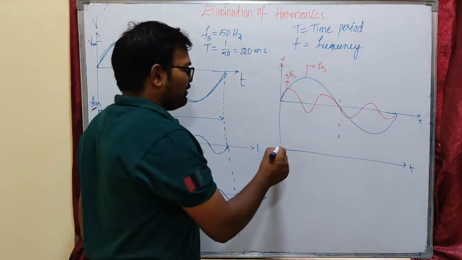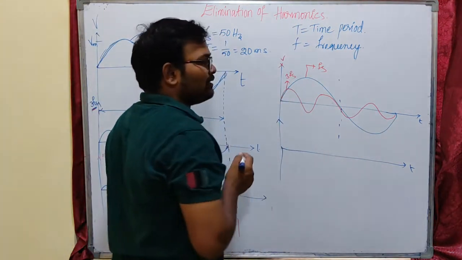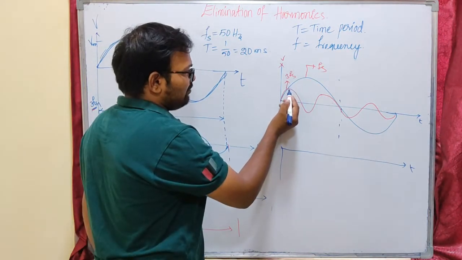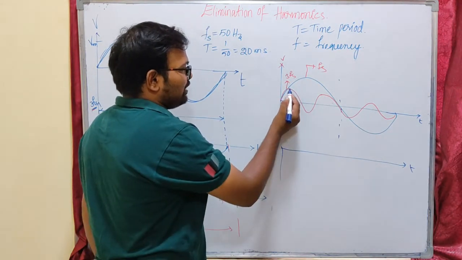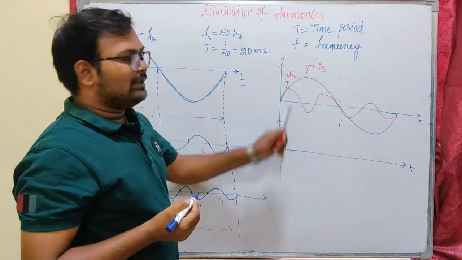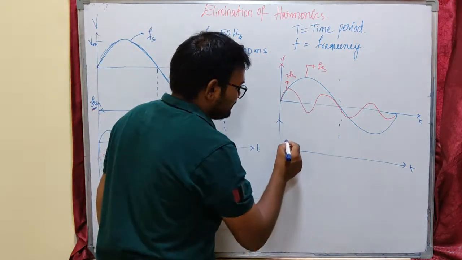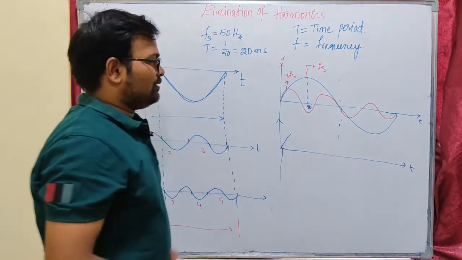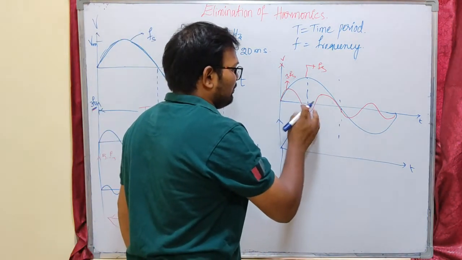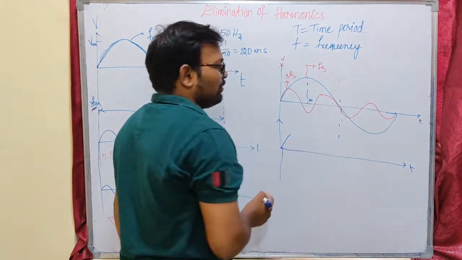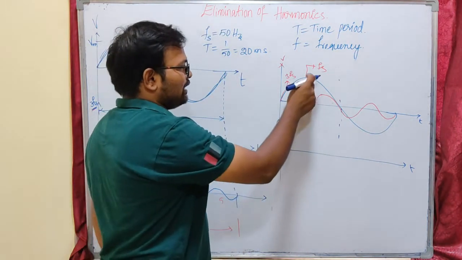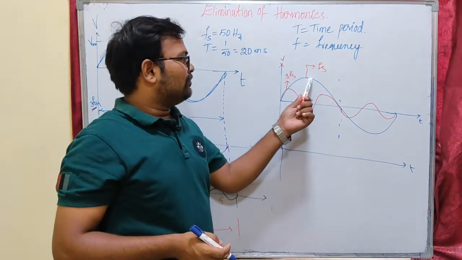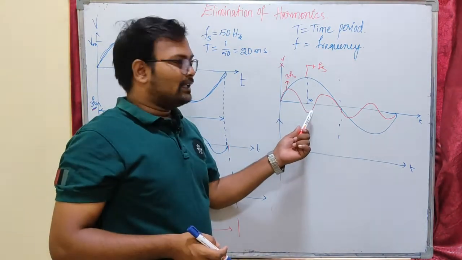Now, what is happening if my voltage is having third order harmonics? Let us see here: the magnitude of our fundamental waveform and my third order waveform are in the same direction and positive up to this point. Here you can see at 90 degrees, this is my 90 degree angle, our fundamental component has positive peak magnitude and our third order harmonic has negative peak magnitude.